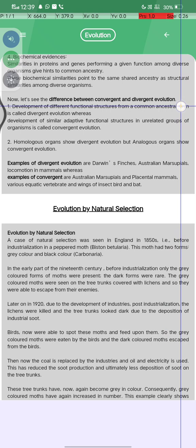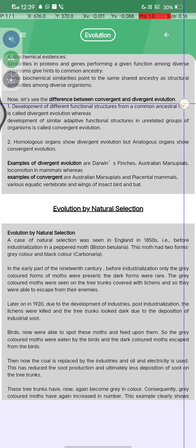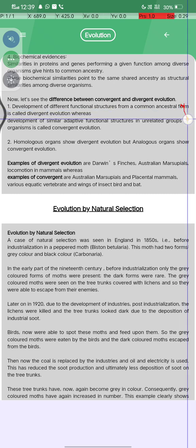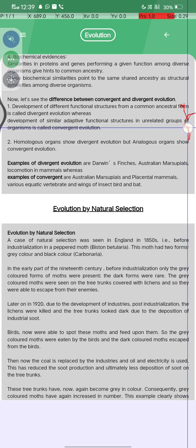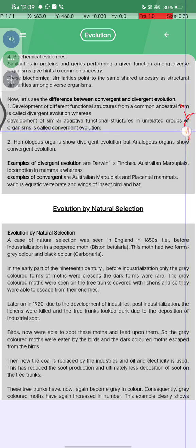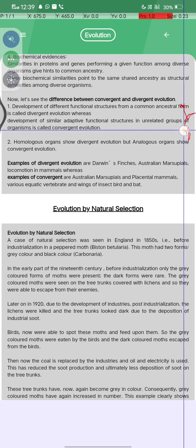Now let us see the difference between convergent and divergent evolution. First, the development of different functions of a structure from a common ancestral form is called divergent evolution, and the development of similar adaptive function structures in an unrelated group of organisms is called convergent evolution.